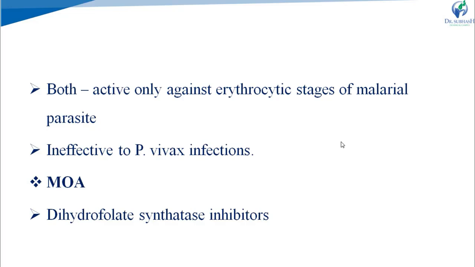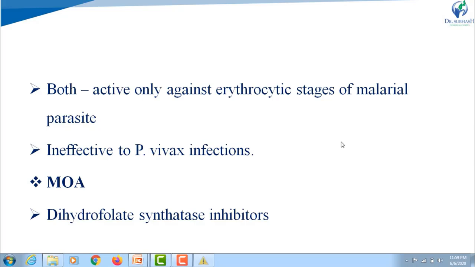Sulfonamide inhibits the enzyme dihydrofolate synthetase. That's why the synthesis of dihydrofolic acid is inhibited. If dihydrofolic acid is not formed, it leads to inhibition of the synthesis of tetrahydrofolic acid.